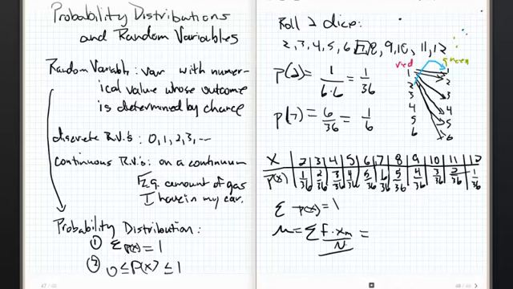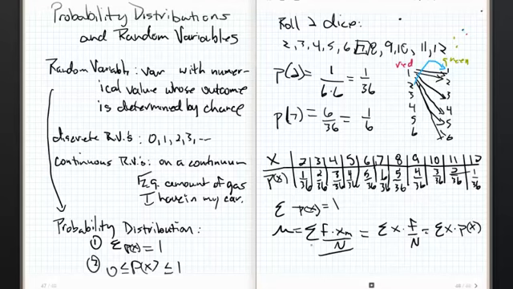If I put F divided by N, isn't that the definition of probability? I don't have any midpoints because I'm not talking about class values. I'm not getting a roll between 1.5 and 2.5. I can only get a 2. I can only get a 3. It's not as though the die is going to balance on an edge or on a point. So I could rewrite this as the sum of X times F divided by capital N, and F divided by N is the probability. So I end up with X times P of X.